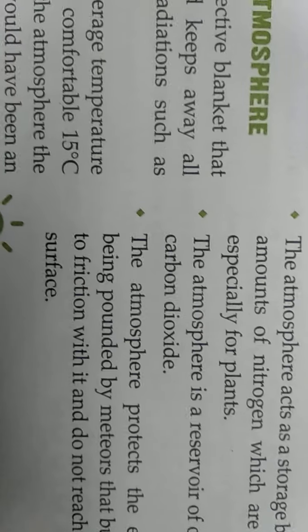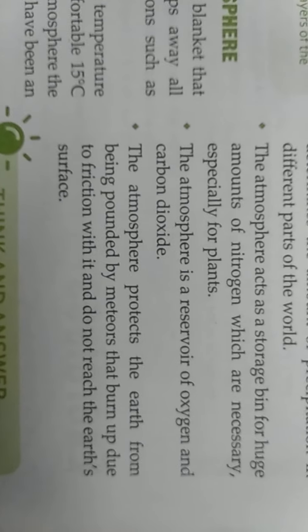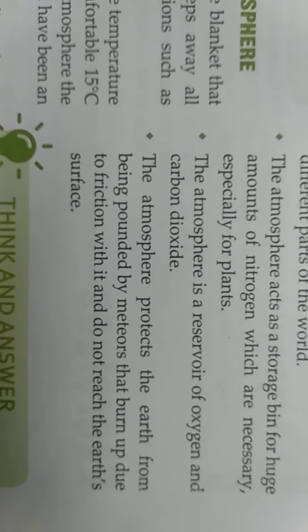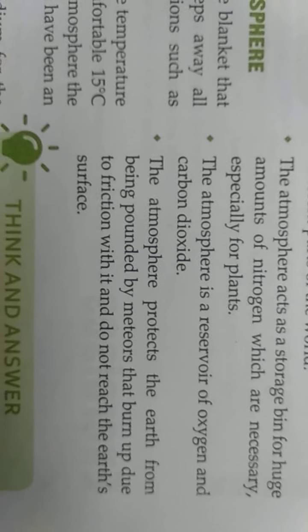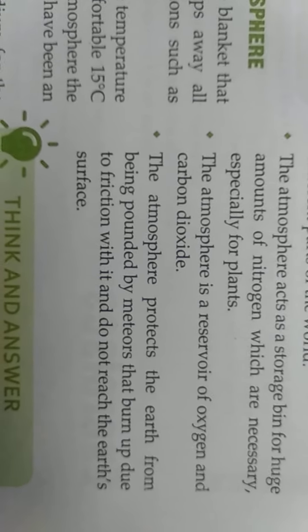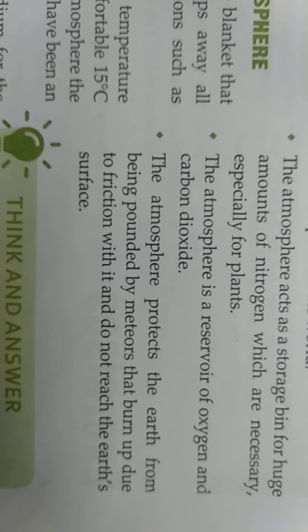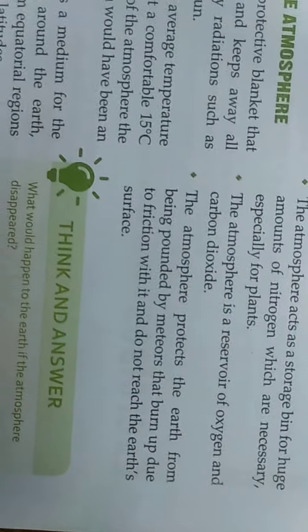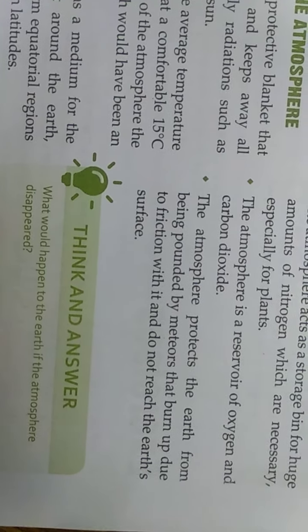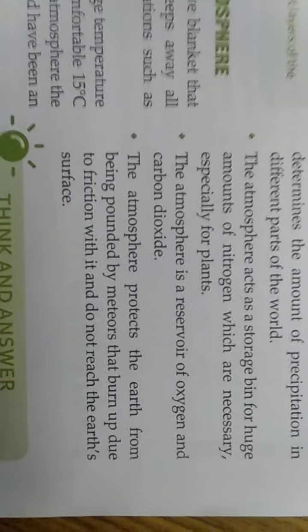Next, it reserves oxygen and carbon dioxide, and that's why we human beings are able to have life over here. If oxygen was not there on this earth, then life would not have existed. As there is a blanket, it protects, and under this blanket the oxygen is preserved. If it would have moved, then oxygen would have gone out. Then we couldn't have survived here. Life would not have been able to exist on this planet.